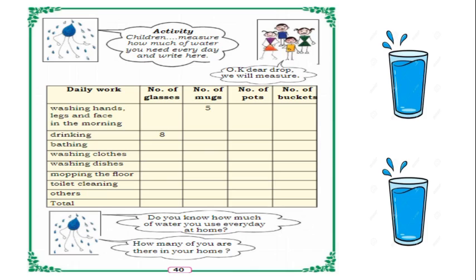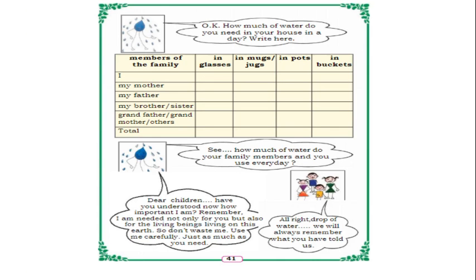So, have you counted any day, children? No, usually we will not count. So, this is the one activity. You have to count and write the number here for glasses, mugs, pots, and buckets. How many of you are there in your home? We should observe at home and write the numbers of glasses and mugs used for different purposes, like uses of water.